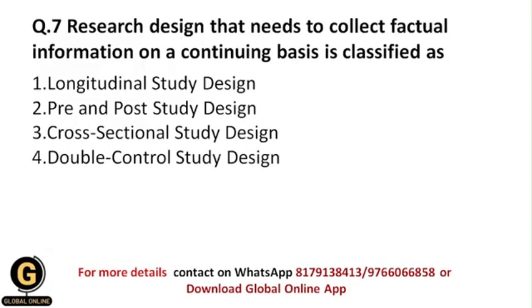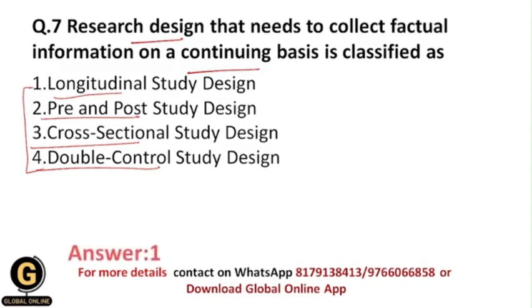Okay, next is: research design that needs to collect factual information on a continuing basis is classified as. From these options, which is the research design that needs to collect factual information on a continuing basis? Whether it is longitudinal study design, pre and post study design, cross sectional study design or double control study design. Within this, the longitudinal study design is the one that needs to collect factual information on a continuing basis, and that's why it should be your correct answer.